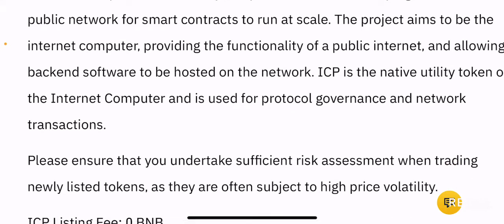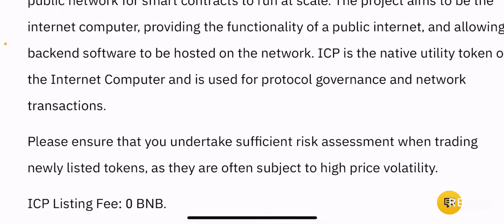So when it comes to the protocol itself, ICP is the native token of the internet computer ecosystem, and it is basically used for protocol governance and network transactions. So again, it has a governance component to it, and it is also used for network transactions. So I believe you would be making payments for transaction fees on the ICP through the ICP token, right?